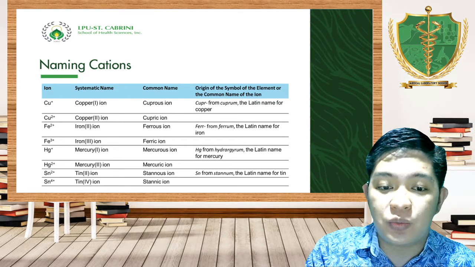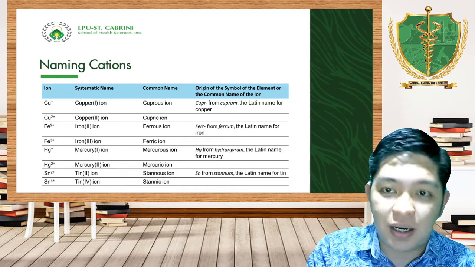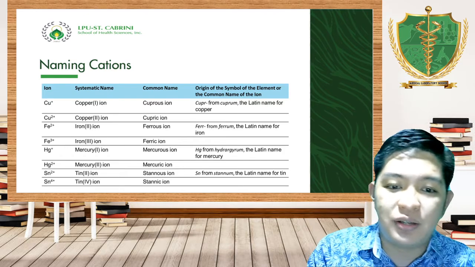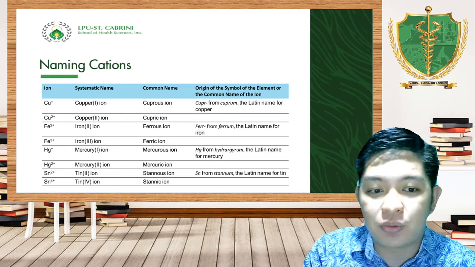Okay, the same thing goes with mercury. Mercury(I) ion and mercury(II) ion. Mercury(I) is the mercurous. Mercury(II) is the mercuric.